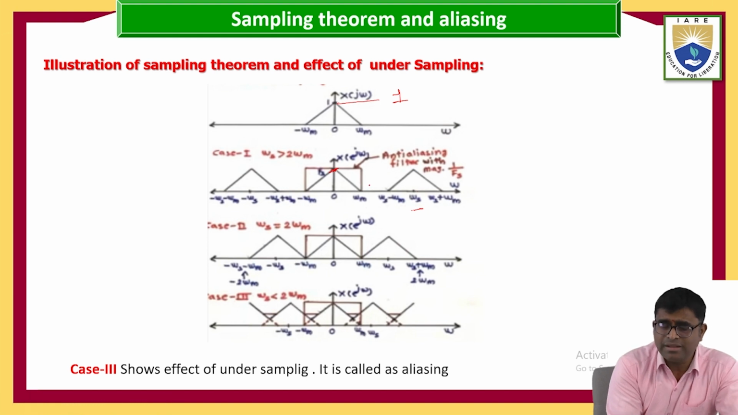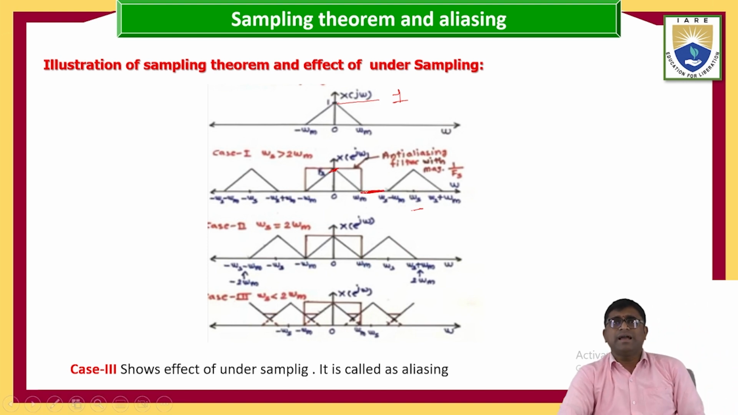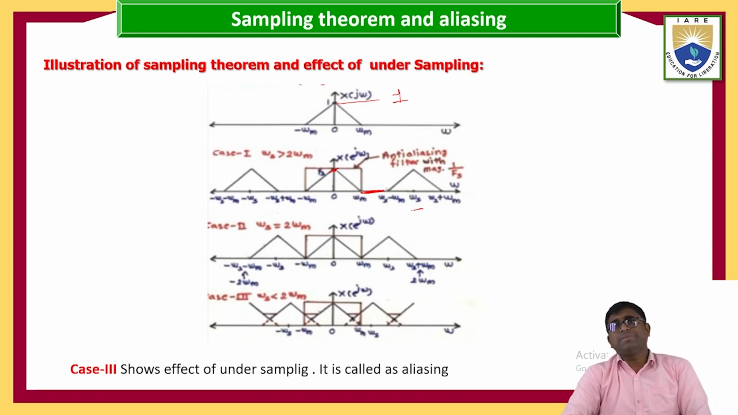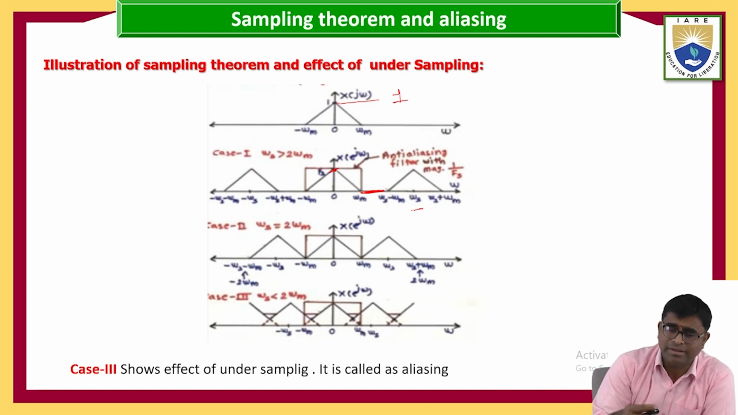Here we are getting the gap. This gap is in the case of undersampling. No, it is in the case of omega s greater than 2 omega m, so it is in the case of oversampling. That is the first case, oversampling, because of that one, here we are getting the gap.